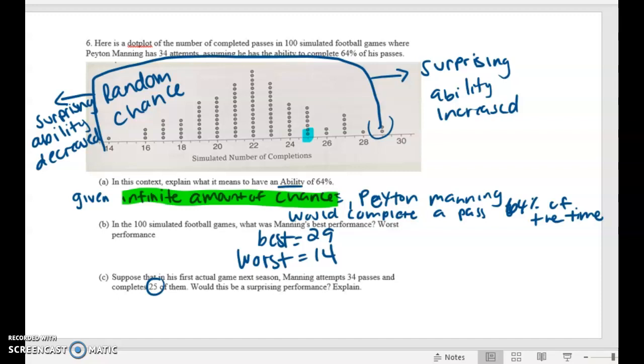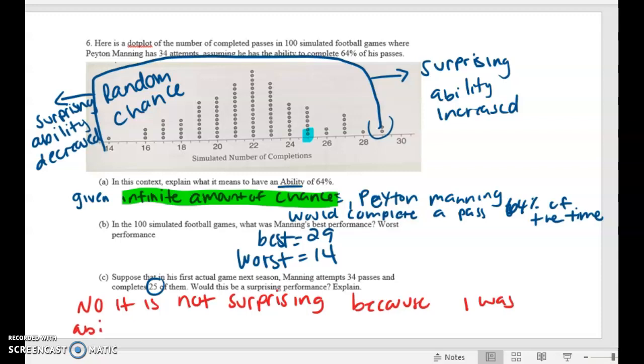So the way that you would answer this question is you would say, no, it is not surprising, because I was able to simulate 25 out of 34 by random chance.